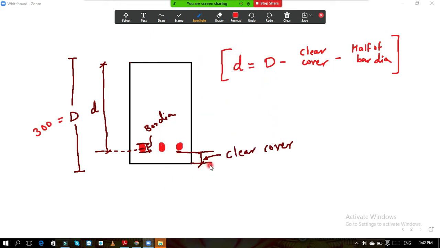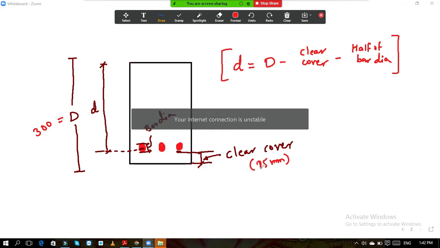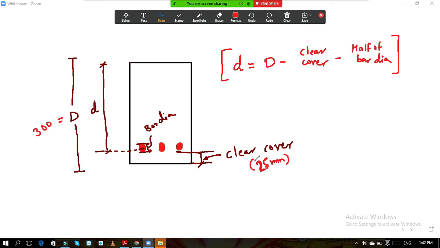So now this is called as the clear cover, that gap which is left. And now what is the effective depth? To understand the concept of effective depth, let us assume this clear cover is 25 mm. Normally for beam it is 25 mm.